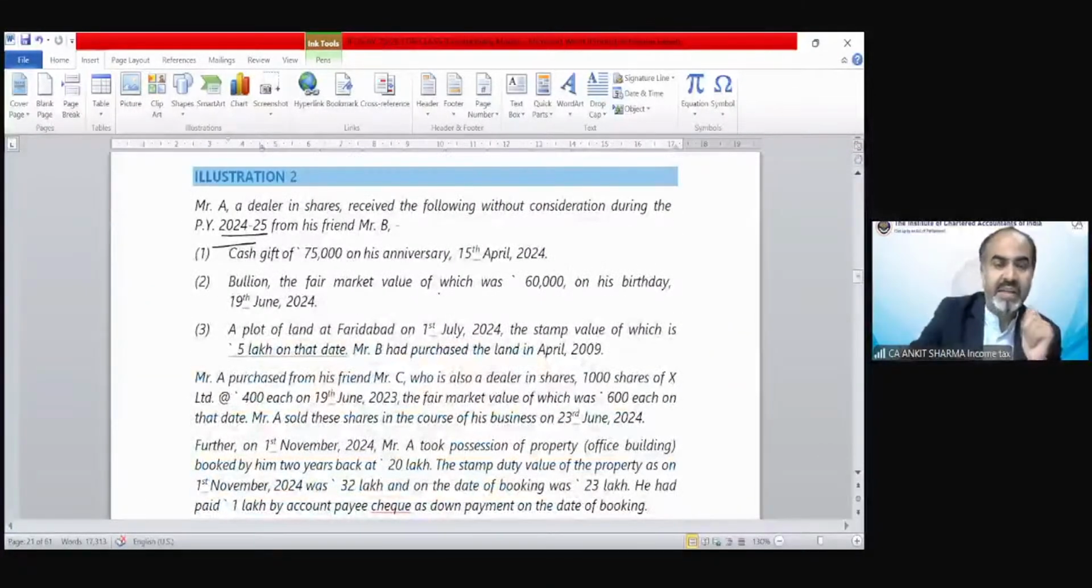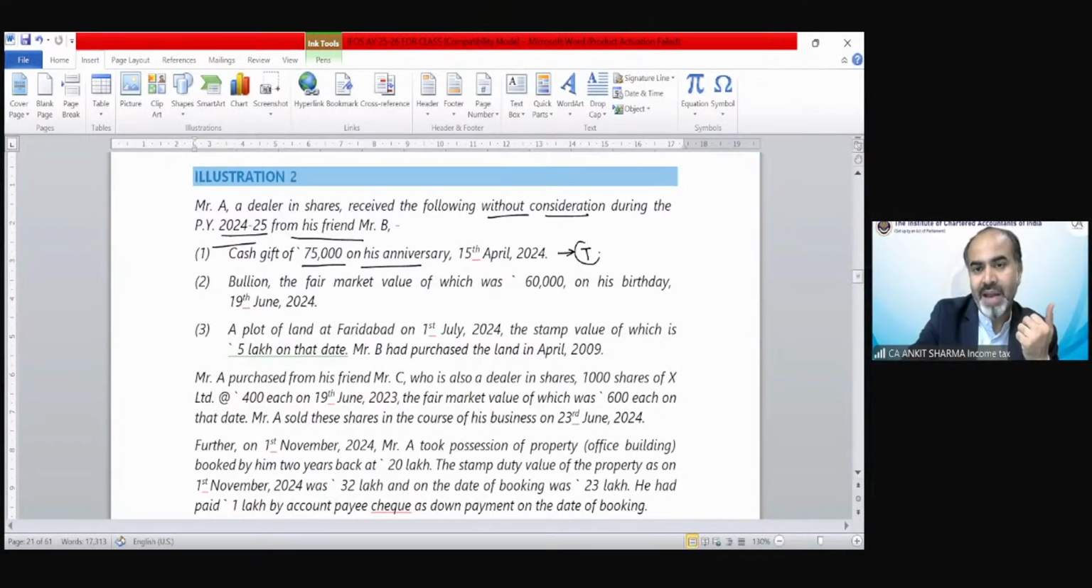So Mr. A, a dealer in shares, received the following without consideration during the previous year 24-25 from his friend Mr. B. Cash gift of 75,000 on his anniversary. Of course, it's going to be taxable because it's more than 50,000 and it is on anniversary also.